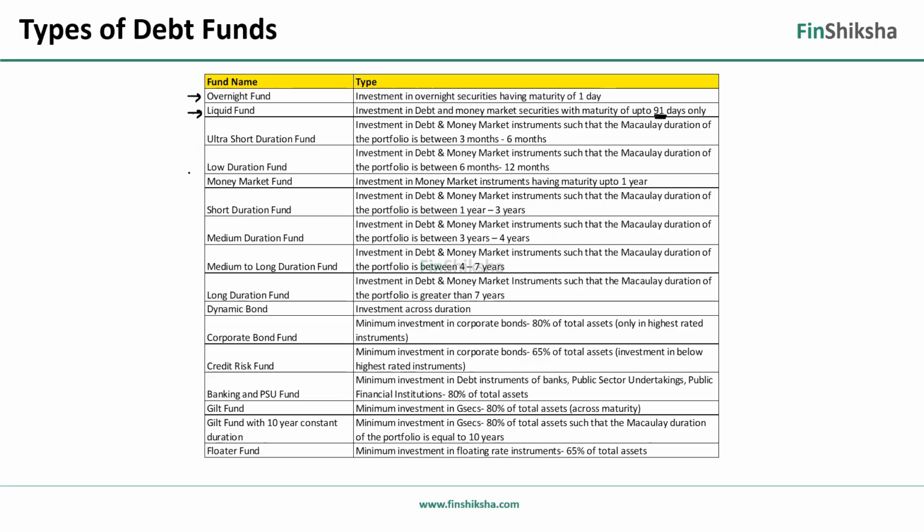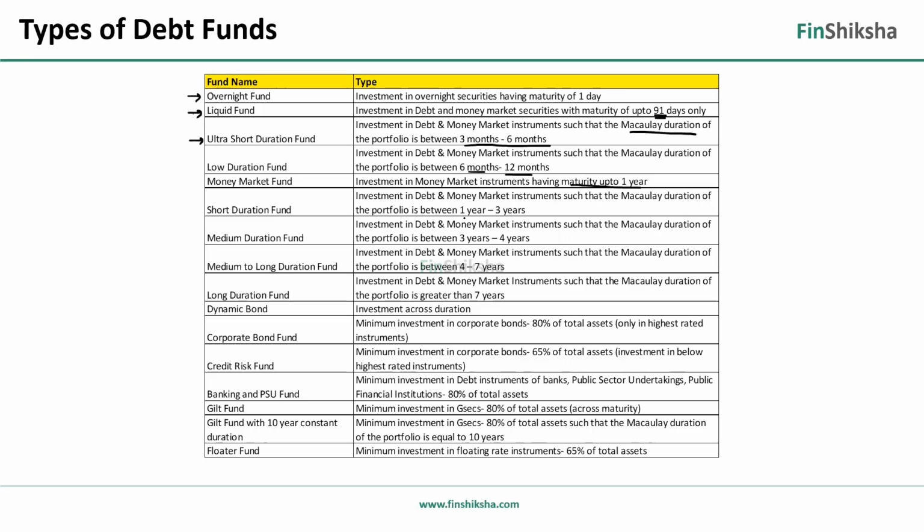Then you get into the denotion of these. You will see the way they have been denoted, these are the technical definitions taken from SEBI's document. So SEBI's website has this. Ultra short duration funds, now they start talking about Macaulay duration. Remember, Macaulay duration is denoted in terms of days or months or years. So if the Macaulay duration is between 3 to 6 months approximately, that's your ultra short duration fund. Then low duration is 6 months to 12 months. Money market funds can have anything in this period, so maturity up to 1 year.